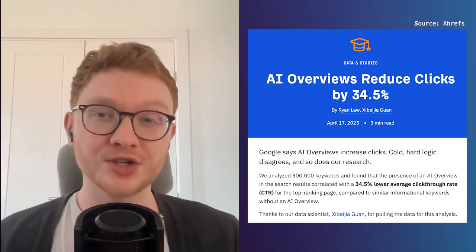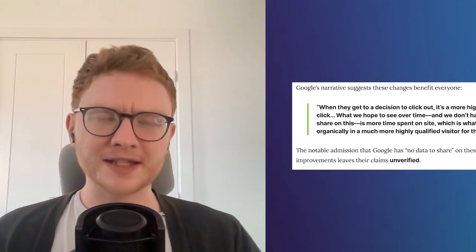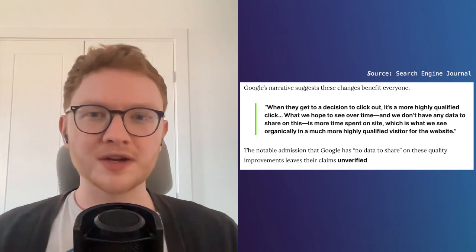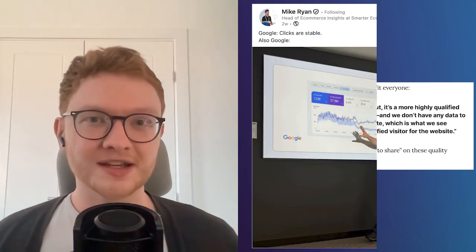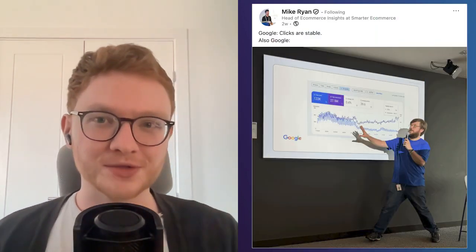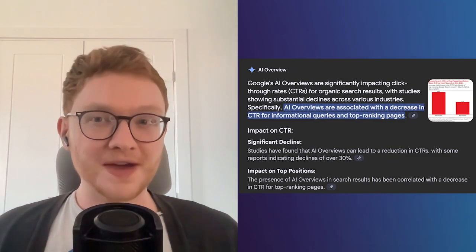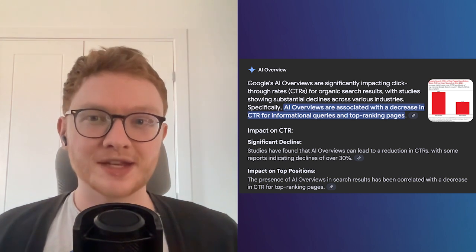overviews appear is huge. And yet Google have repeatedly claimed that AI overviews don't cannibalize traffic. And in fact, they've stated that these summaries drive more relevant clicks, a statement that certainly raised the eyebrows of marketers everywhere. To make matters worse, even their own AI overviews betrayed them, saying that they are in fact associated with a decrease in click-through rates.